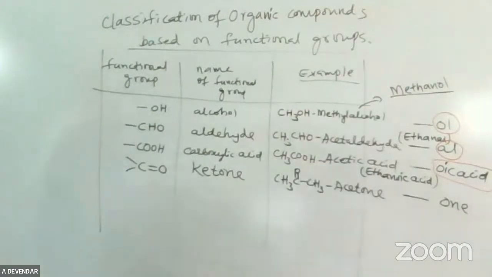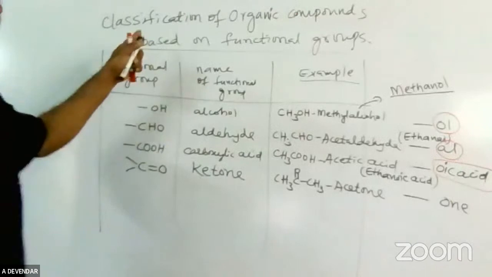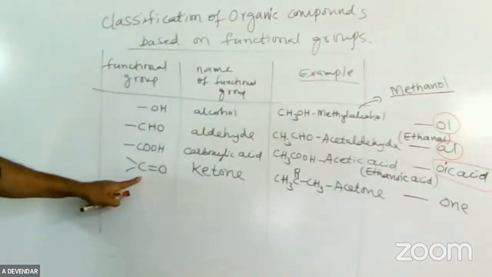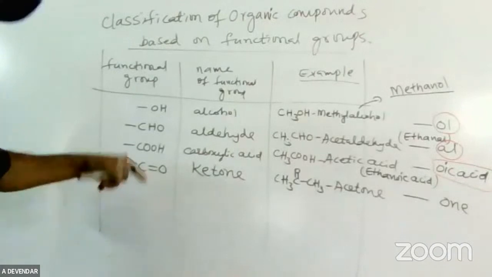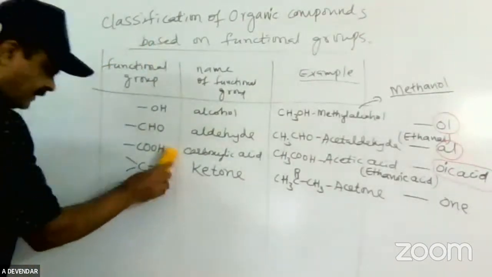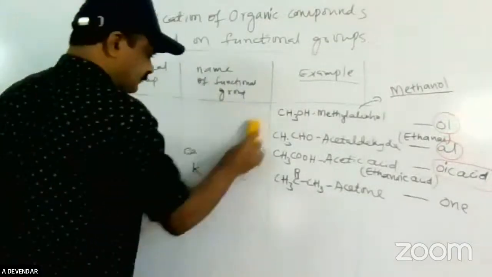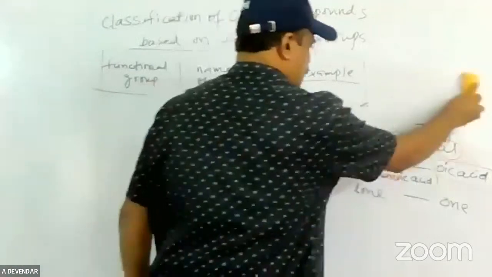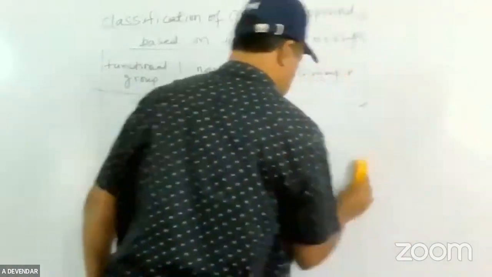Okay. Now we have specified some more examples. Why? Because for the classification of organic compounds based on functional groups, I have given 3 plus 4, 7 over. Minimum you have to write 10. I will explain the remaining also, because it is a 10 marks question. The remaining is just practice.